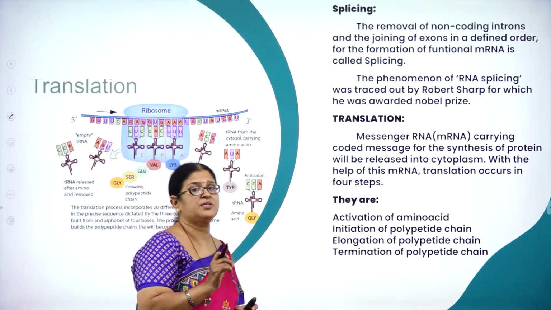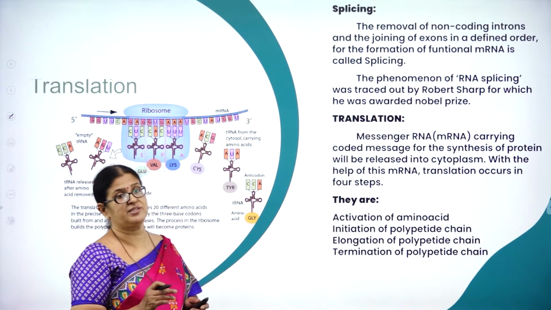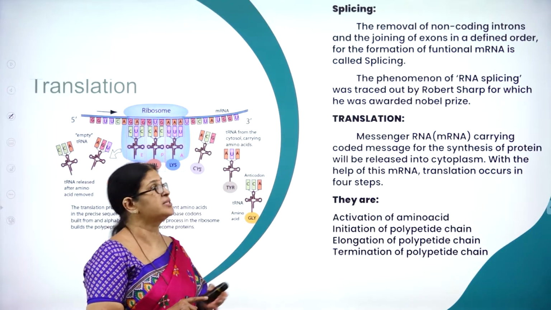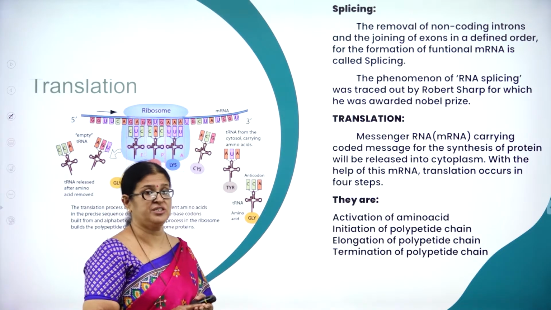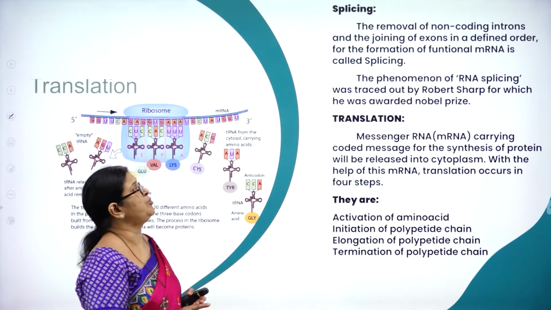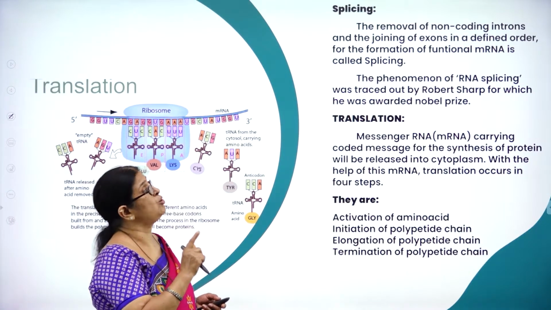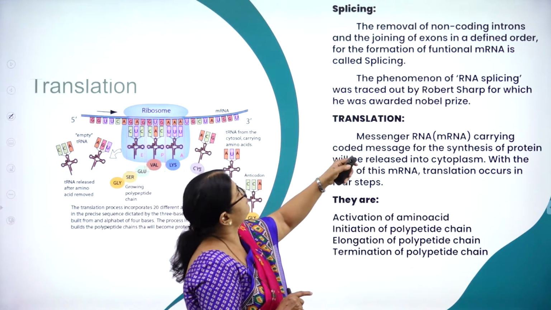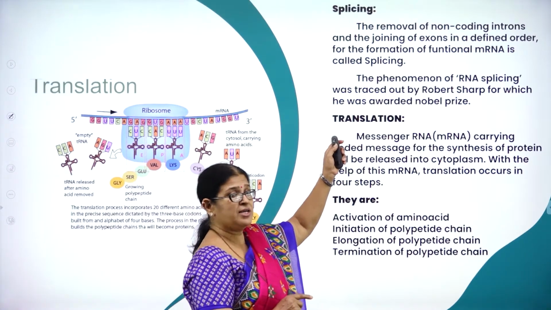All these terms and terminologies in this chapter, molecular basis of inheritance, are very important, like capping, tailing, introns, exons. Then we have splicing, transcription, translation. All these are very, very important terms. So what is splicing? The removal of non-coding introns and the joining of exons in a defined order for the formation of functional mRNA is called splicing.